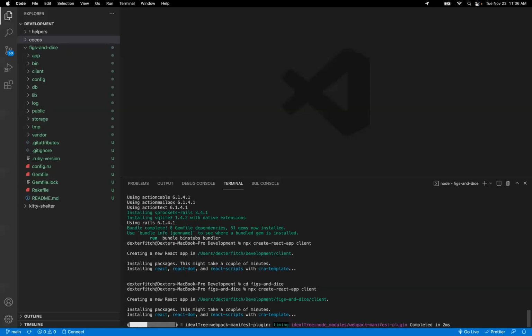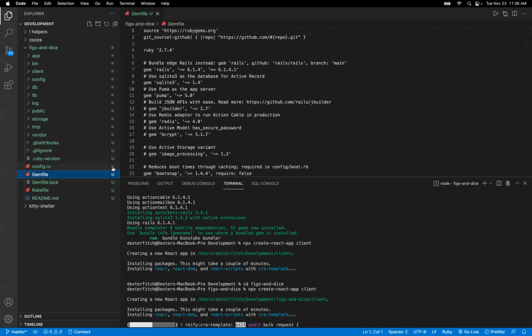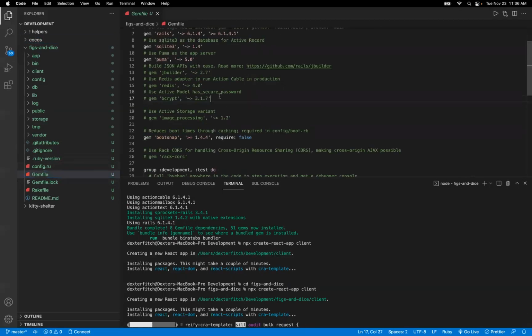All right, that's doing its thing. While it's working, let's go ahead and make the tweaks we need to make. In our gem file, we're going to want to uncomment bcrypt and put it back in line because this is going to help us encrypt our passwords.